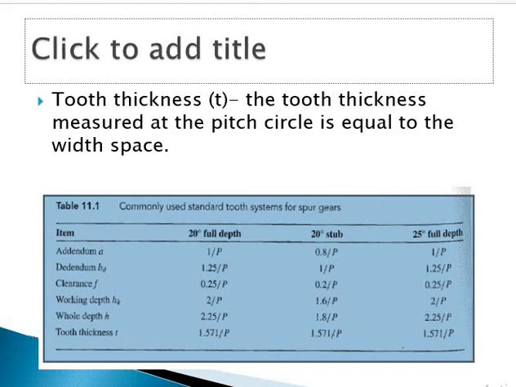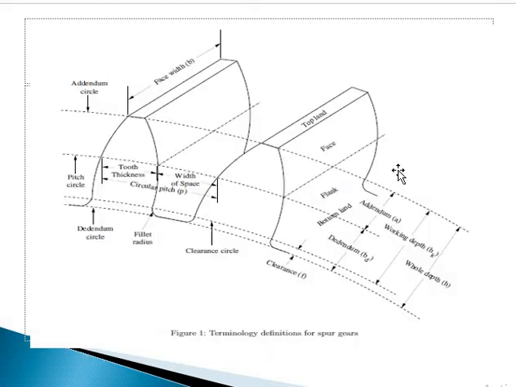Now we will see a diagram showing the terminology clearly. Here I have shown the addendum circle, pitch circle, dedendum circle, flat thickness, clearance circle, clearance, topland, face, flank, working depth, addendum, and dedendum, and the pitch circle, everything shown on the gear teeth.